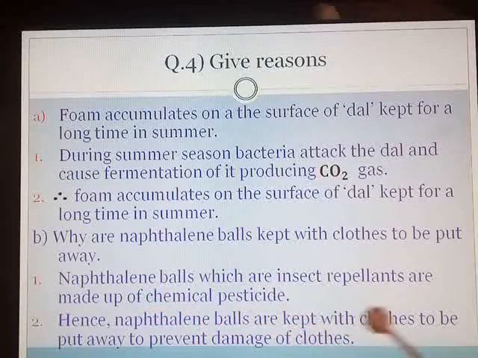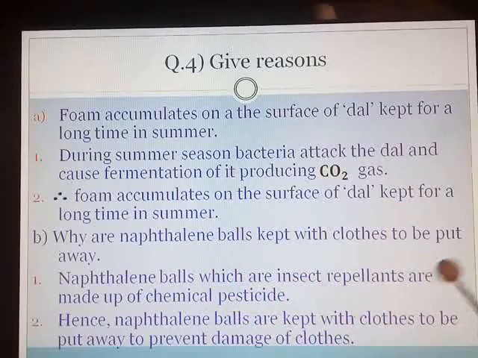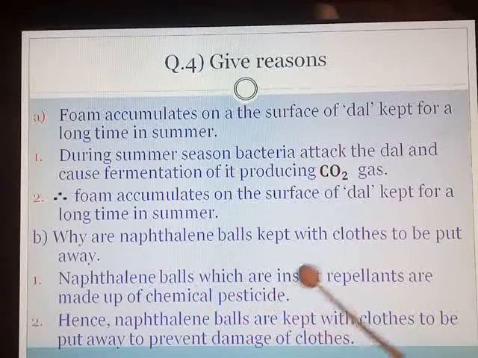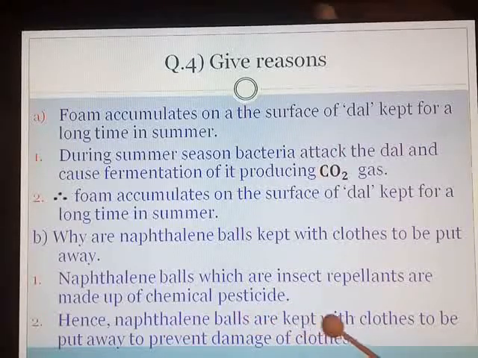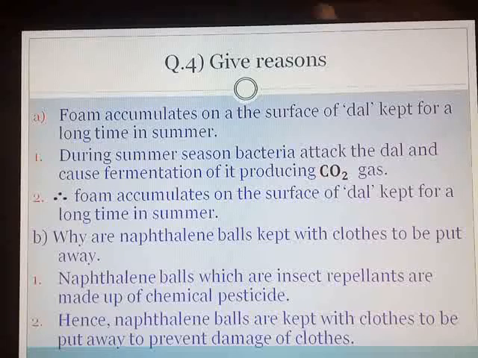They are made up of chemical pesticides. So your first point should be naphthalene balls, which are insect repellents. You can give in the bracket names of the insects like cockroaches, and say they are made up of chemical pesticides. Point number 2 is, hence naphthalene balls are kept with clothes to be put away to prevent the damage of the clothes. If these insects enter the clothes, they are going to spoil the quality of your wearings. So to prevent the damage of the clothes, the naphthalene balls are kept with clothes to be put away.